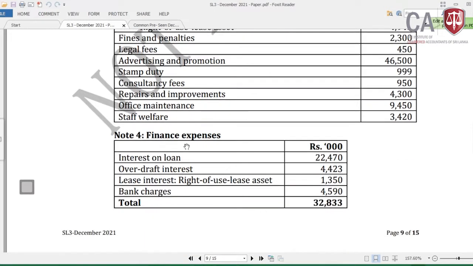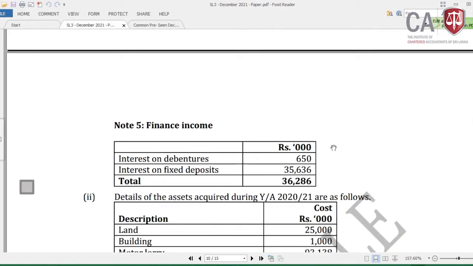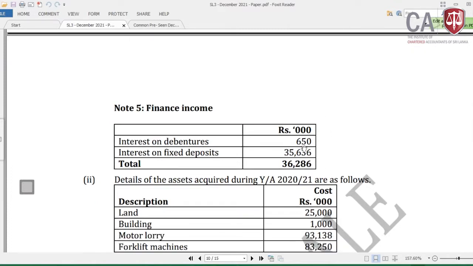Then finance expense: interest on loans, overdraft interest, and lease interest on right of use lease asset, which should be disallowed. Bank charges are anyway an allowable deduction. Then we need to look at the interest on loan and the overdraft interest, whether they were incurred for the production of income or not. I will explain the application of the deductible amount of the finance cost with reference to 21-22. Okay. Then the finance income, interest on debentures and fixed deposit interest, is more or less investment income. We need to remove this from the profit before tax.